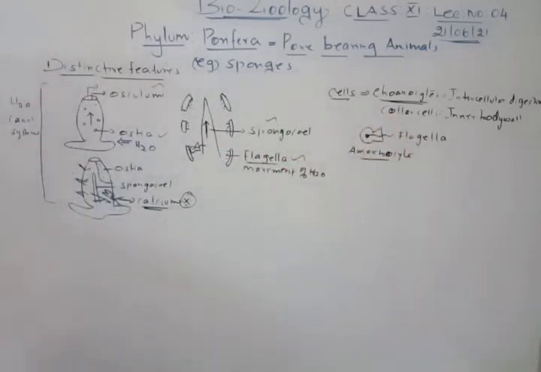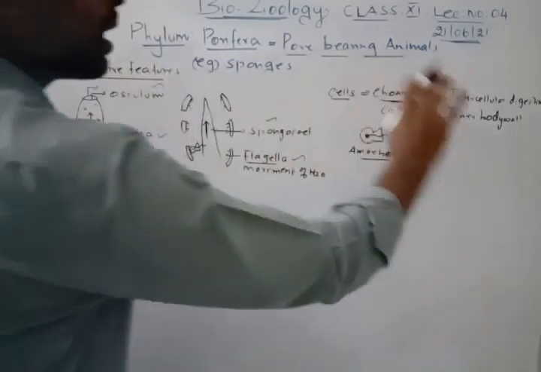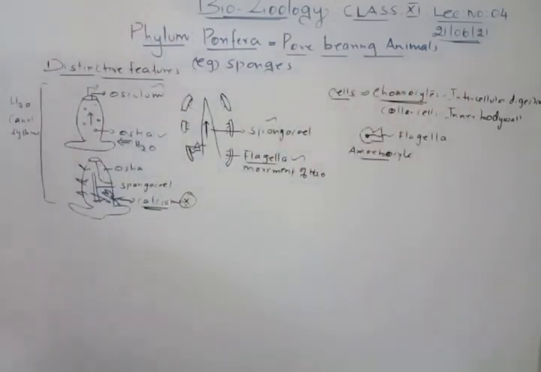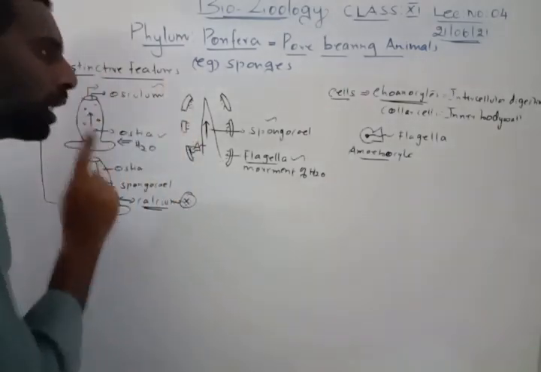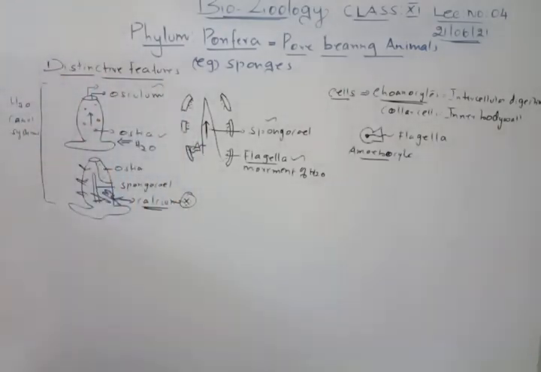This is the distinct feature of Porifera. All this you have to remember, and only then can we go for the salient features. I hope you understood the distinct features. You can find these only in sponges and not in any other organisms.